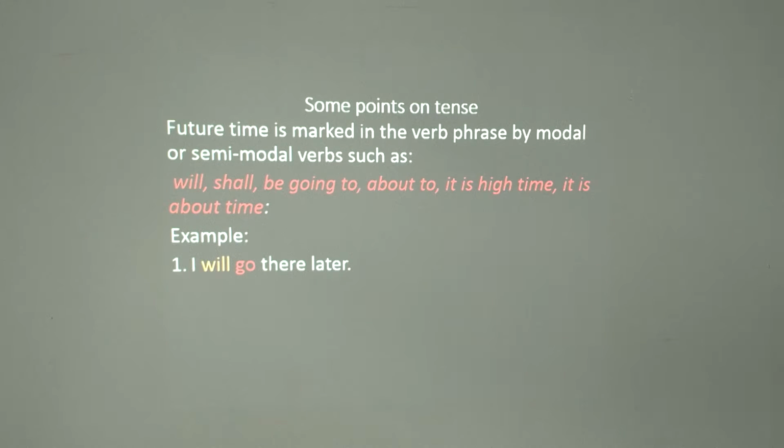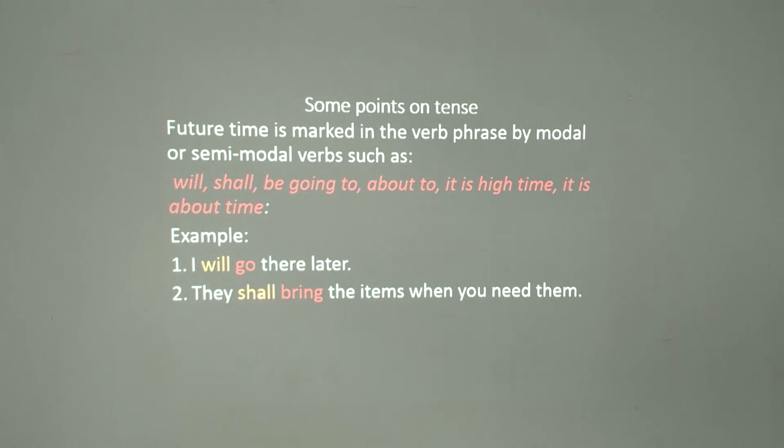In this action, has the person gone? No. The person is yet to go. And we are expressing ourselves to indicate future by using will, plus our verb in the present form, go. Then another example, they shall bring the items when you need them.